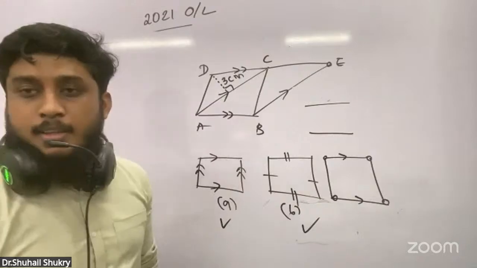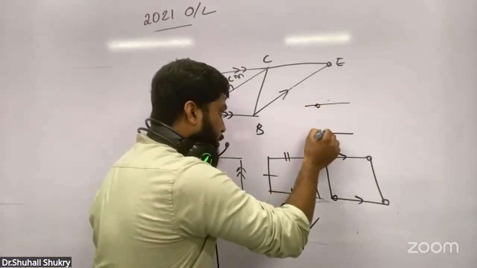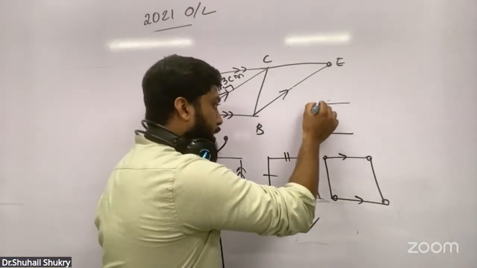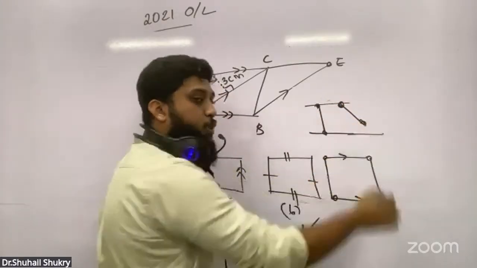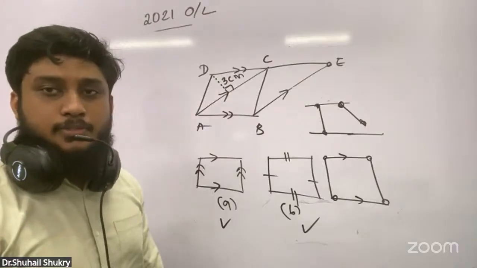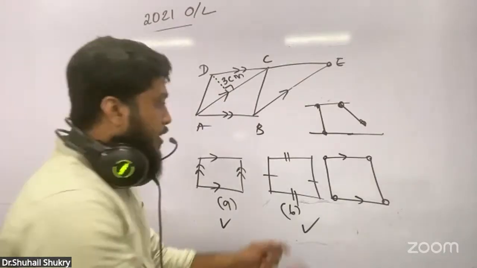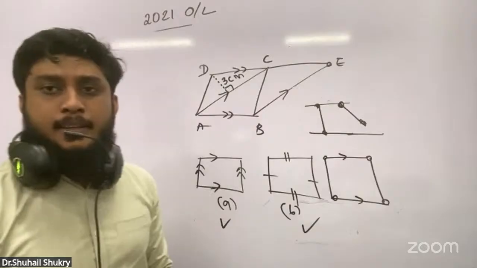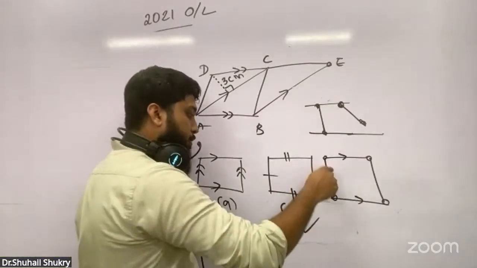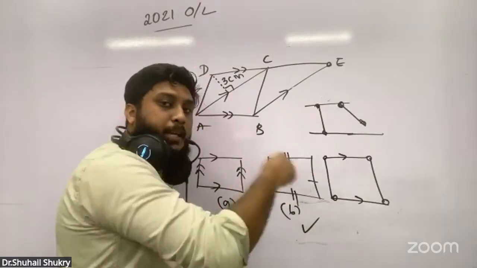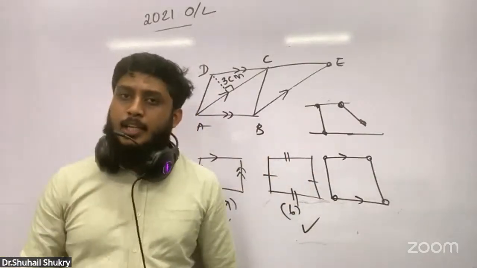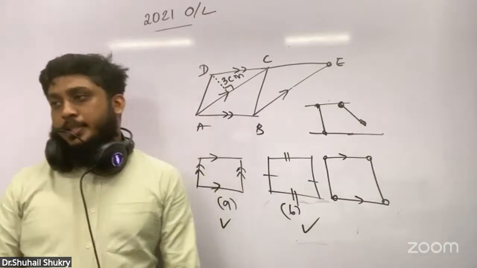Can't. If you fix it straight from here to here, you can't fix it like this, the length won't be enough. So if both the opposite sides are equal, it is a parallelogram. You should know it.